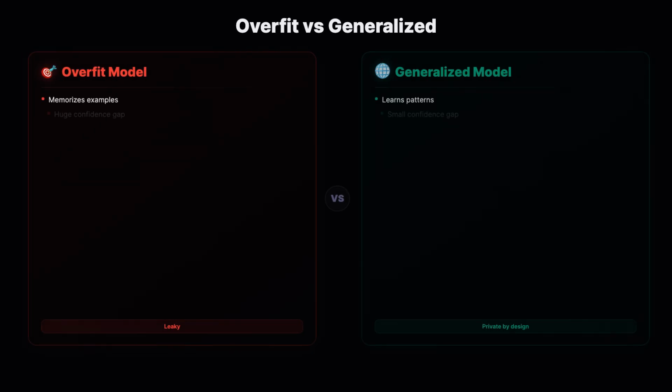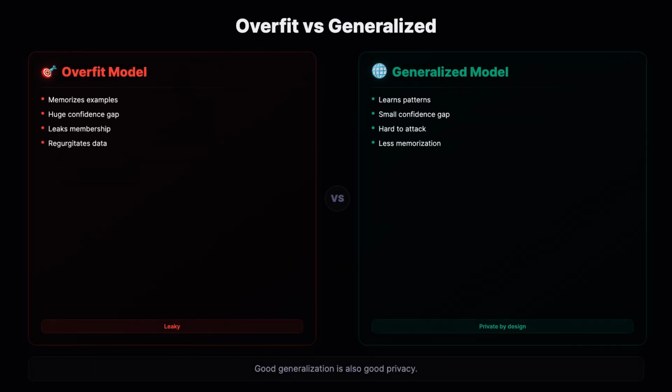The root cause is overfitting. A model that memorizes its training data instead of generalizing leaks the most. A well-generalized model treats members and non-members almost the same, closing the gap the attacker relies on. So the privacy fix and the quality fix point in the same direction.